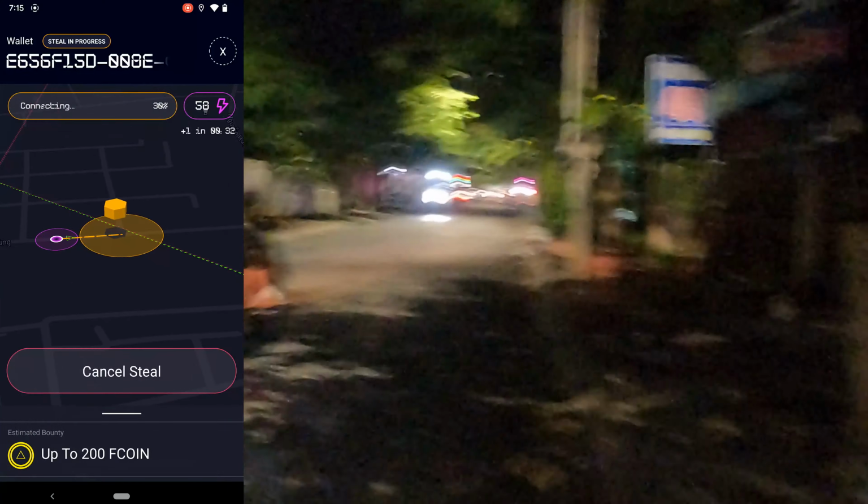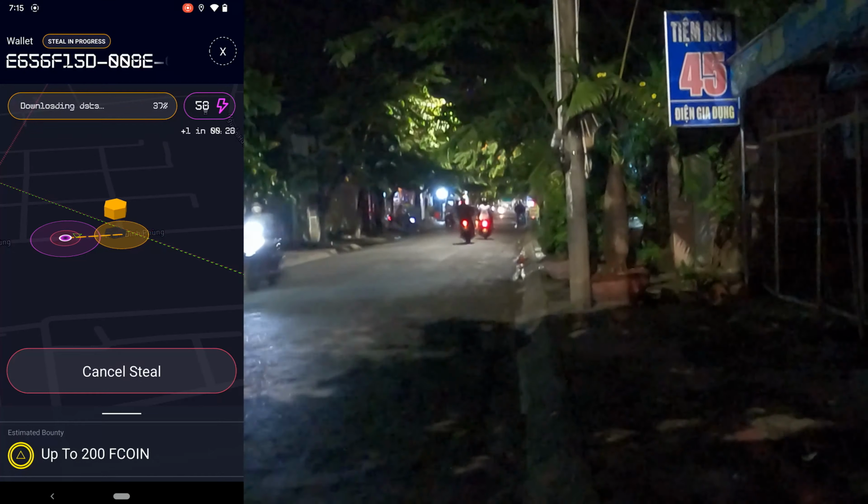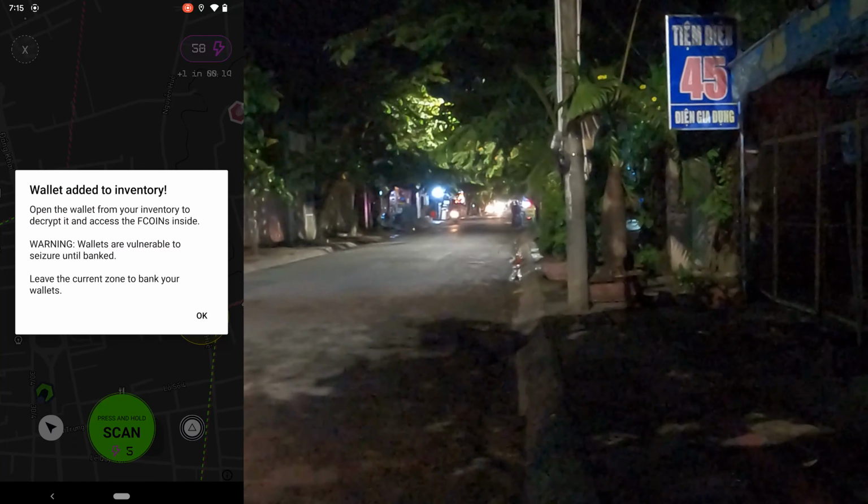Analyzing wallet. And slide it to steal, right? And then you need some time. You see there's downloading data, and then once that's 100%, it's gonna show success. Wallet stolen. Suck on that, future systems.